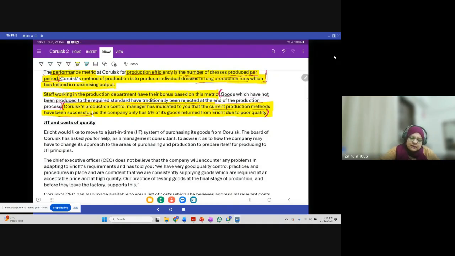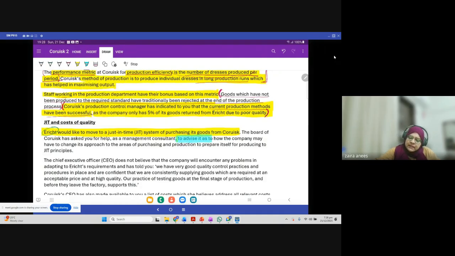RH, again, we are talking with respect to the customer, would like to move to a JIT system of purchasing its goods from Corsic. This is a very important line. The board of Corsic has asked you for help as a management consultant to advise. Now, from here, probably the question is starting the requirement part.